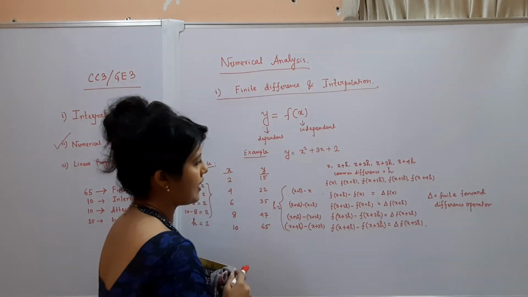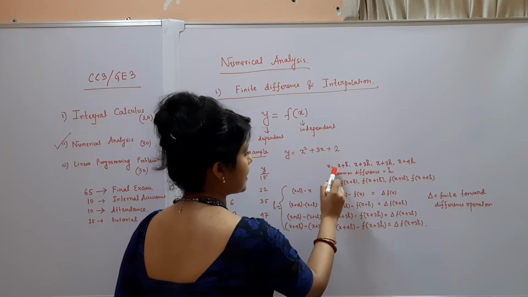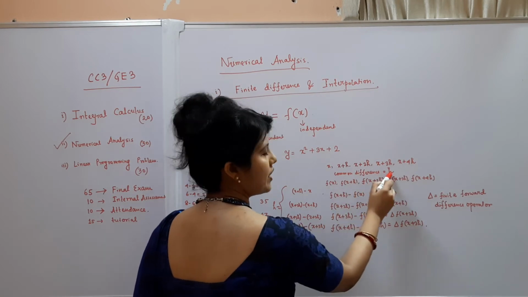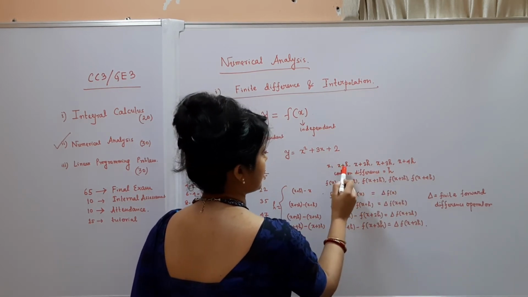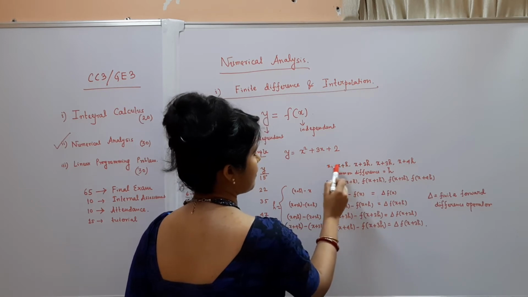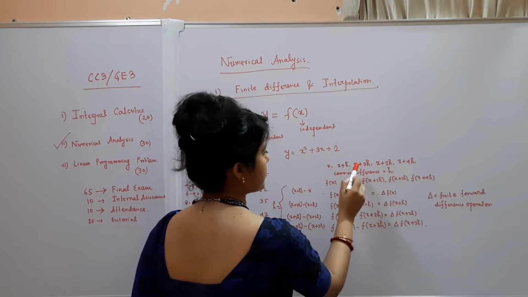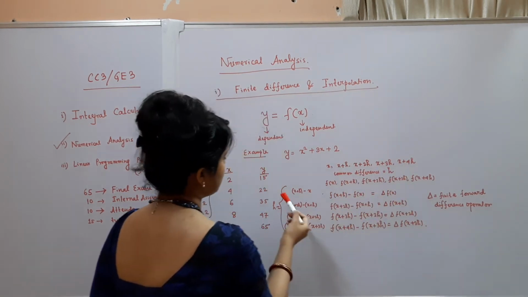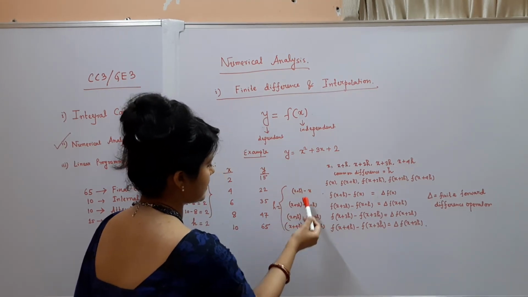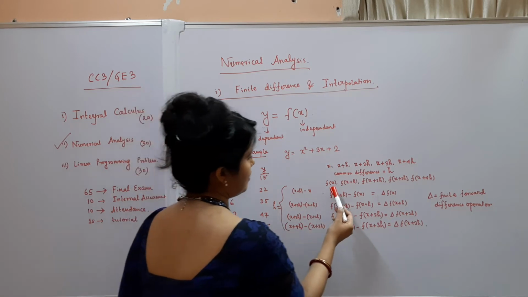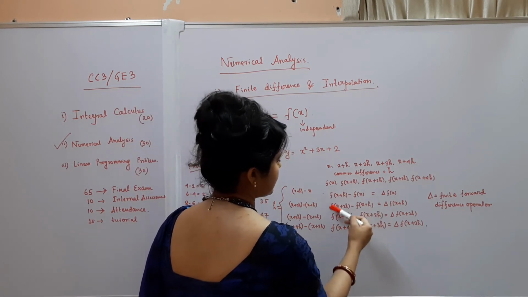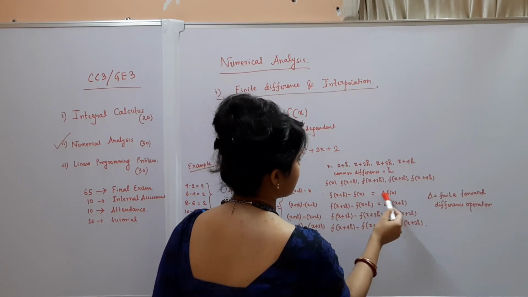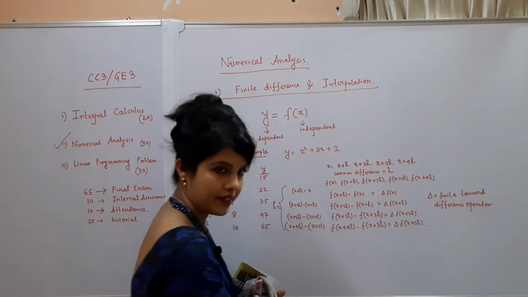This is the general expression of the finite difference. If we consider the values of x as x plus h, x plus 2h, x plus 3h, x plus 4h, then the common difference is obviously h, because if we subtract x from x plus h, you get h. If we subtract x plus h from x plus 2h, you get h. Similarly, the common difference of the values of x is h. Now if we consider the differences in the values of y, that is in the entries, then you will get this, and this is called the finite difference operator.